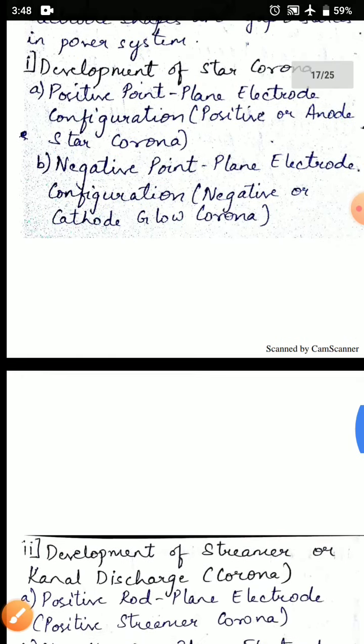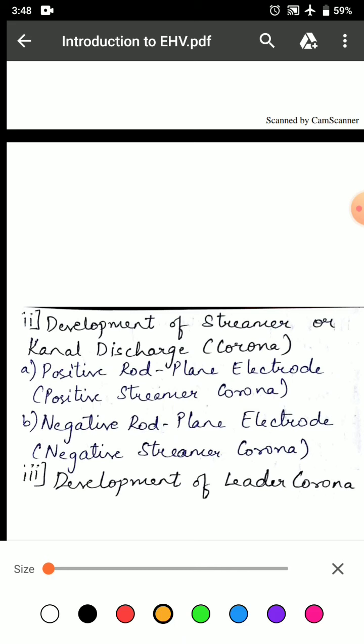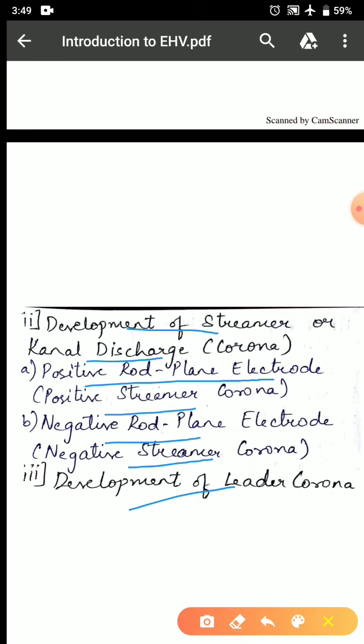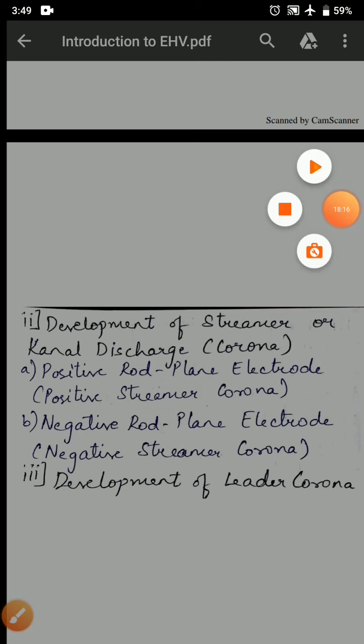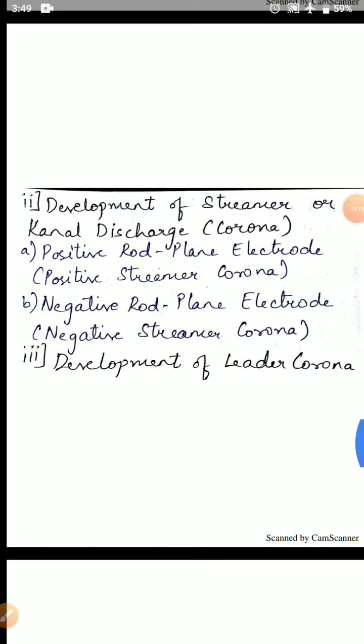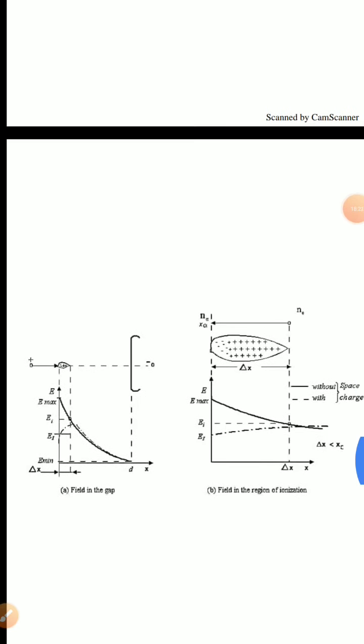The second classification is the development of streamer or canal discharge, which is of two types: positive rod plane electrode, or positive streamer corona, and negative rod plane electrode, or negative streamer corona. And the third classification is the development of leader corona. Let us study the first type, that is, the development of star corona.